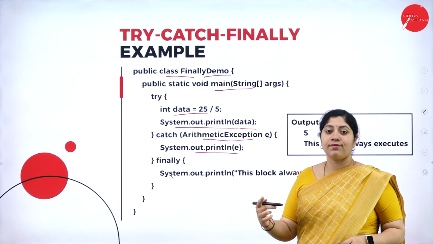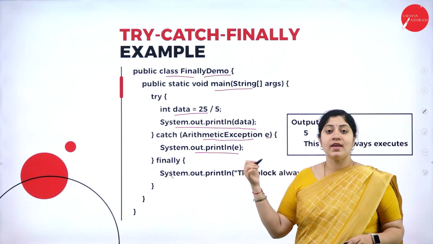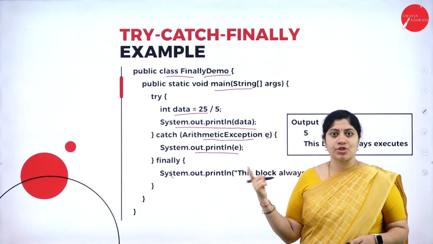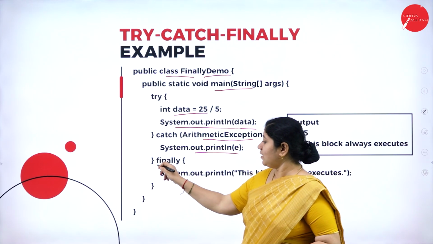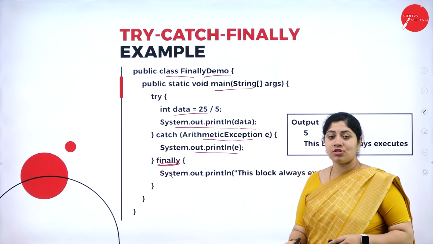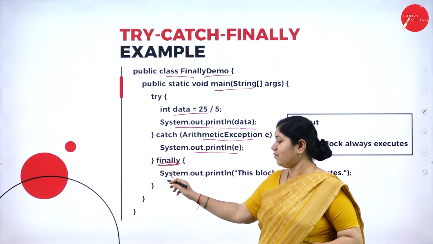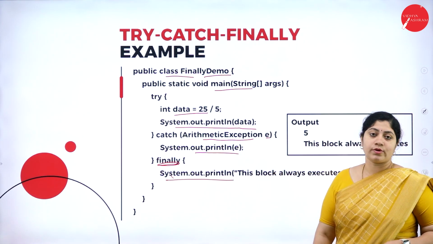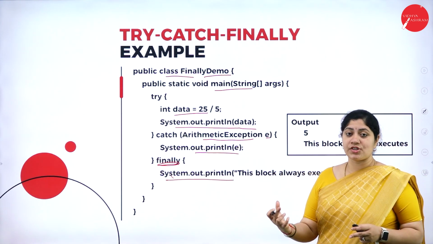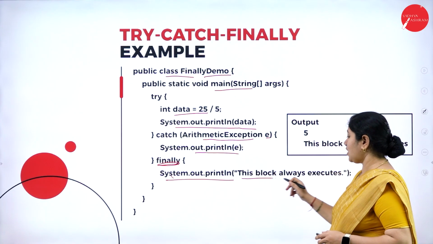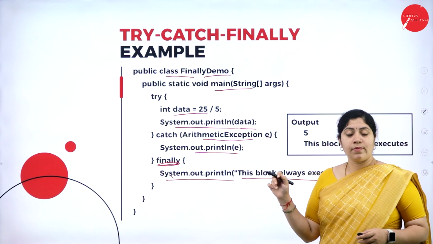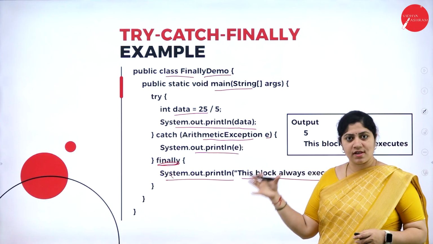Up next we need to finally execute the execution. So for that a finally block of code is necessary. So let's write that finally followed by system.out.println and the message. So we are writing that "this block always executes." Yes, definitely that's true.